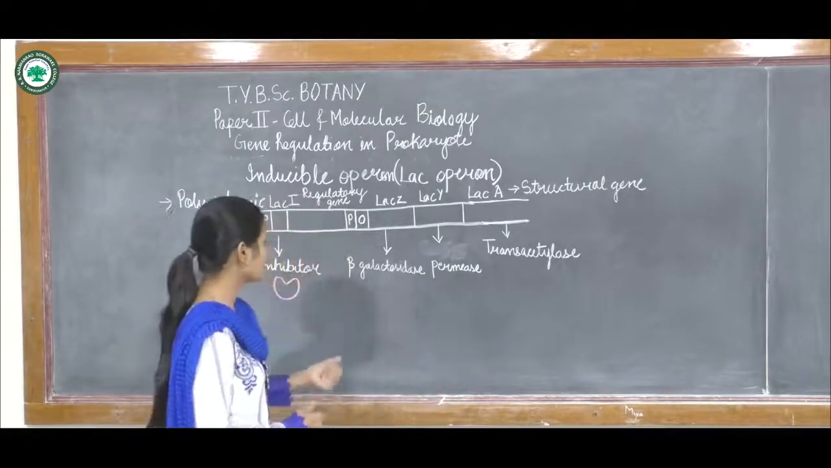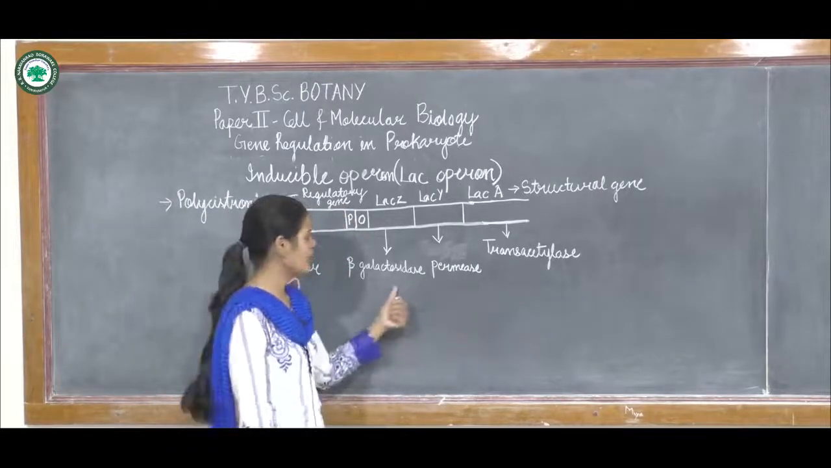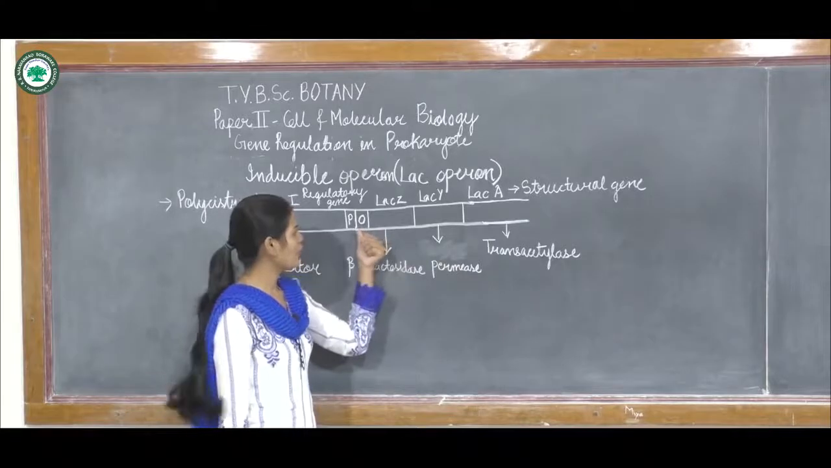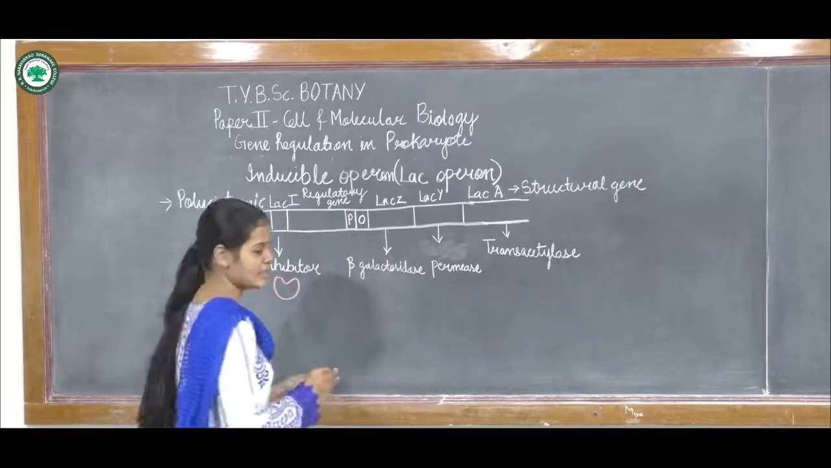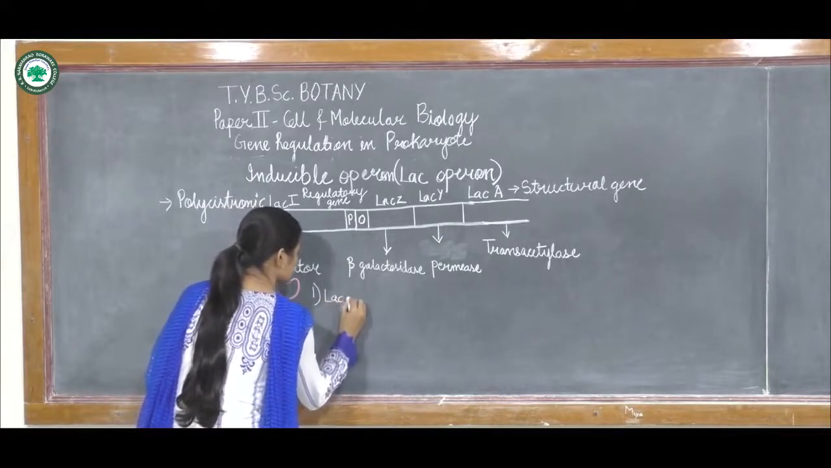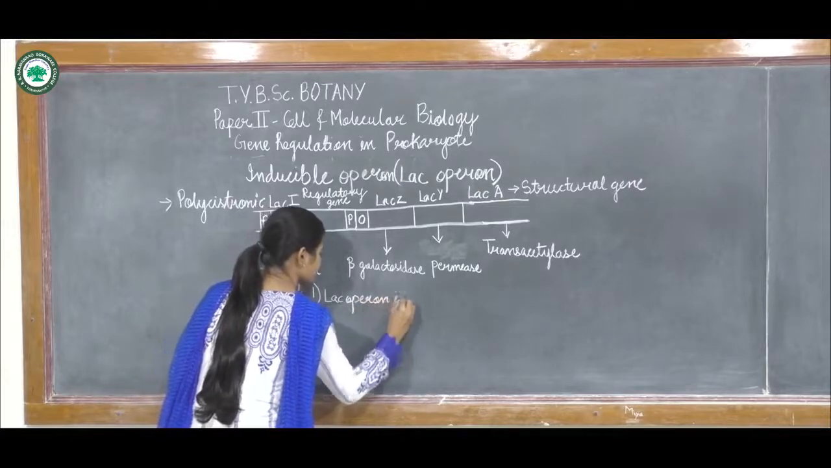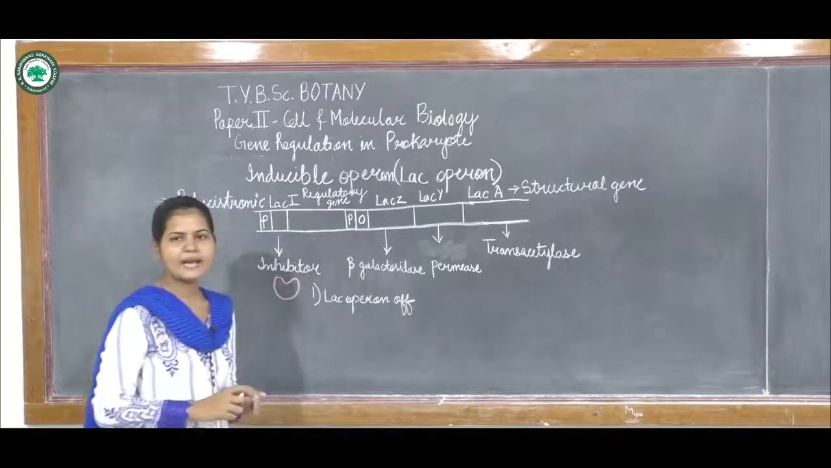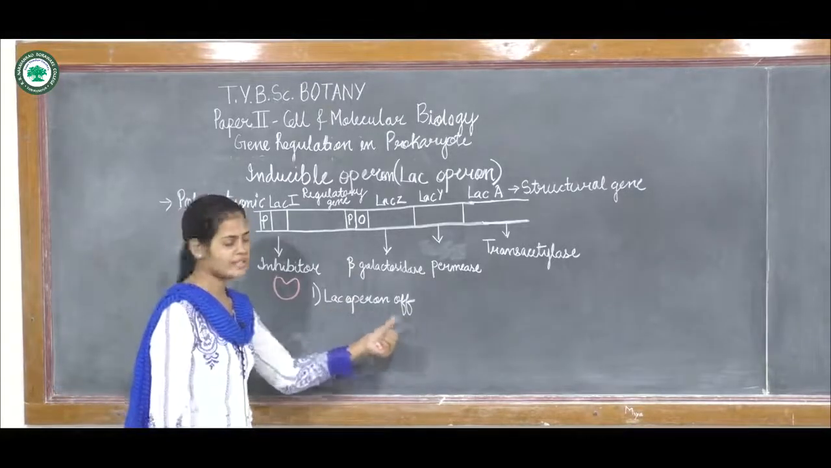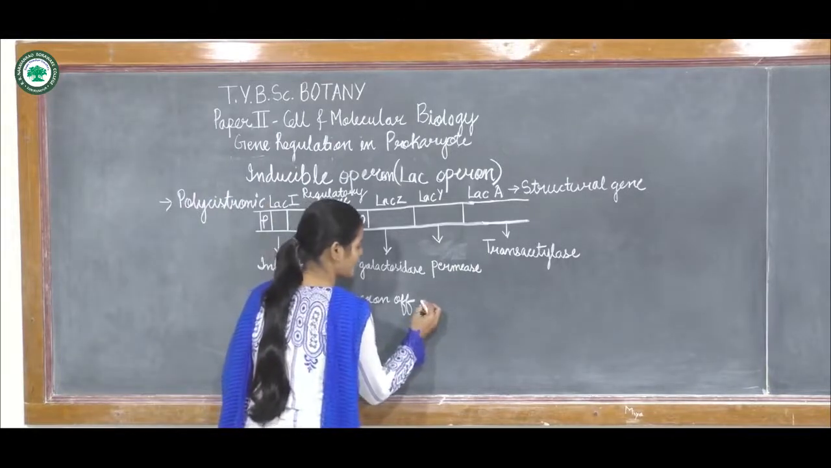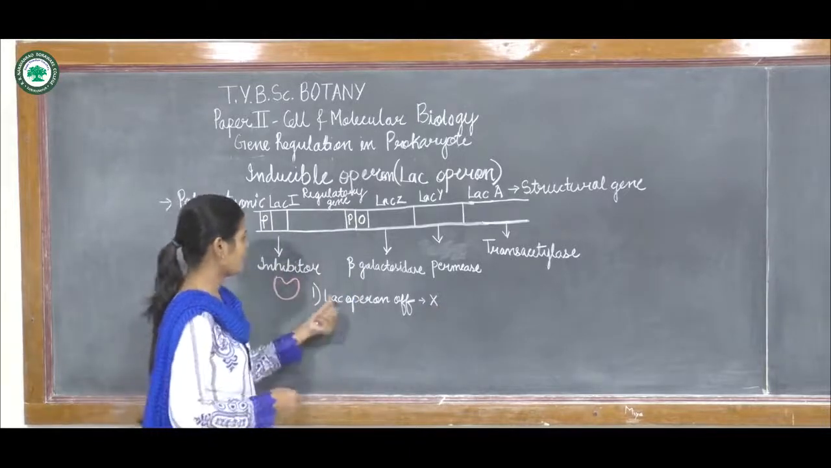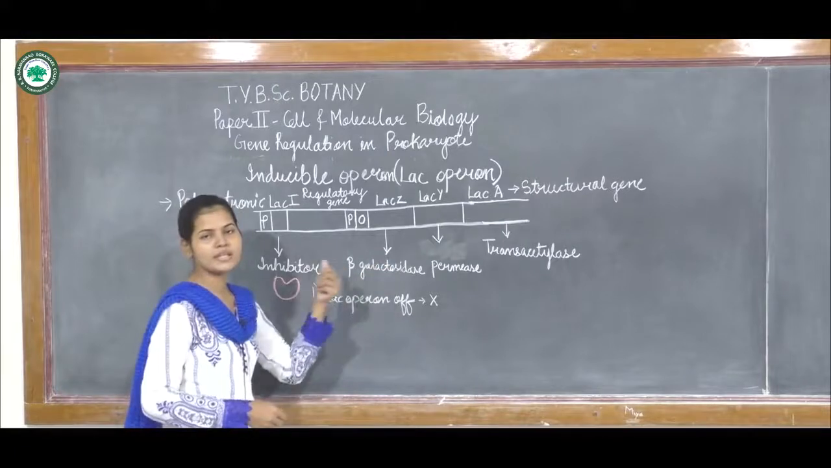So these are the three enzymes, or proteins, produced or synthesized by this operon. Now we will see the different conditions. First, when the lac operon is off. The lac operon will be in the off condition when there is no lactose. So in the absence of lactose, the lac operon will be in the off state.